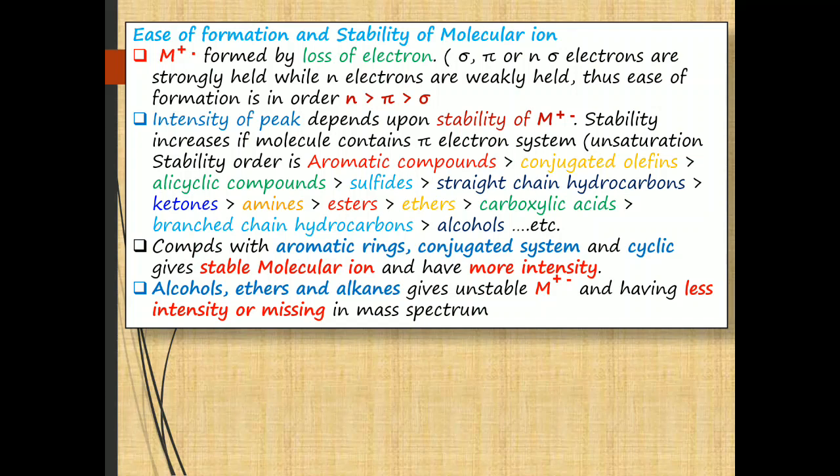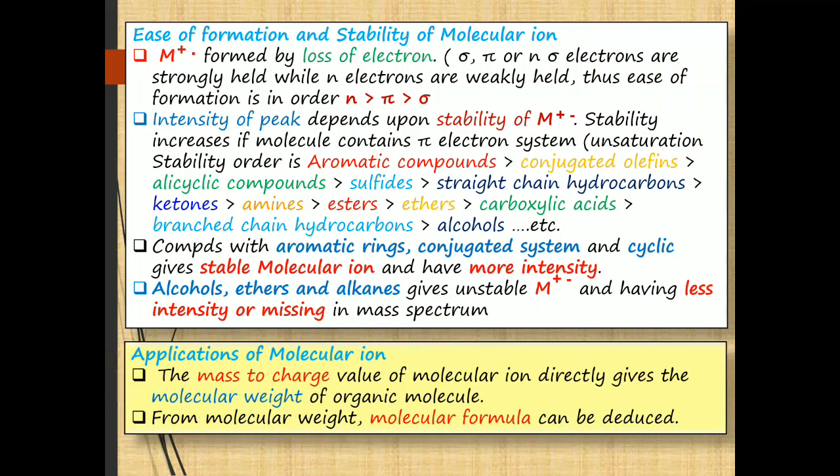But compounds such as alcohols, hydrocarbons, esters, and ethers have an unstable molecular ion, and the intensity of the molecular ion peak is very much less. In this way, the stability and intensity are much more important in the recognition and determination of the molecular weight. Then the next part is the application of the molecular ion.